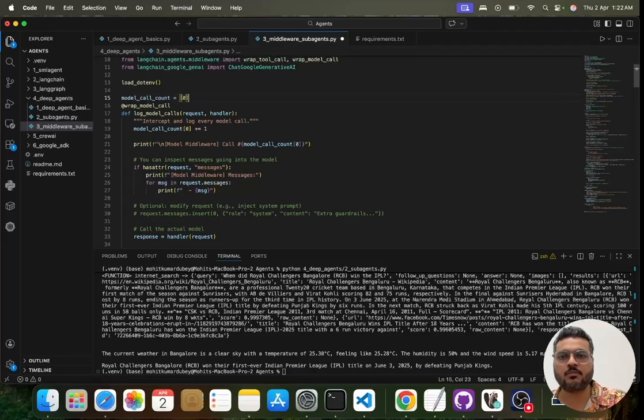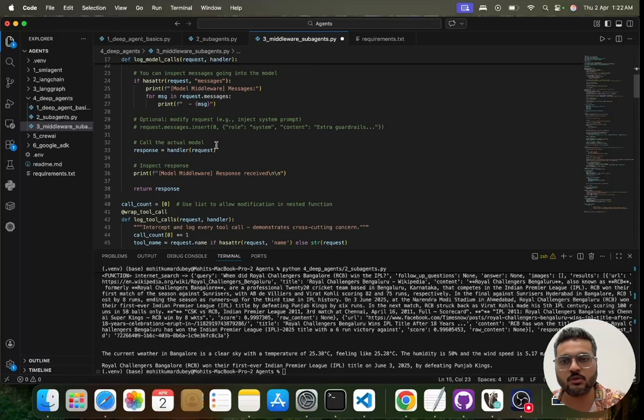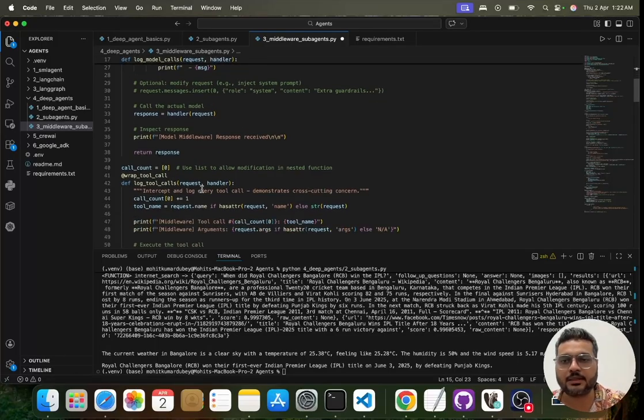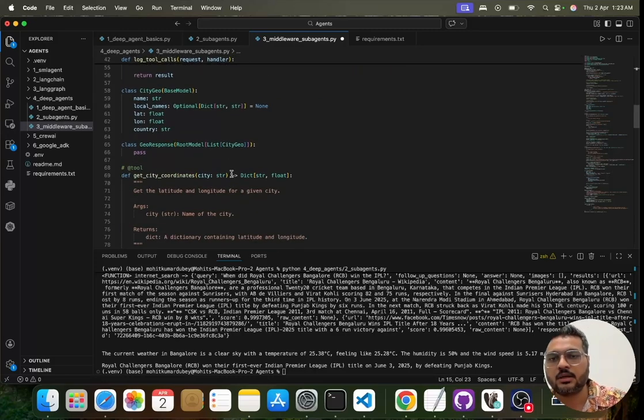Now this is the model call count, it's an array, and this is the function. What it will be doing is putting in here what number of the call it is, what the model is going to do, what response it received, and so on. Similarly for the tool, what tool call it is, what result there is, what it was called with, all these attributes it will be putting in.